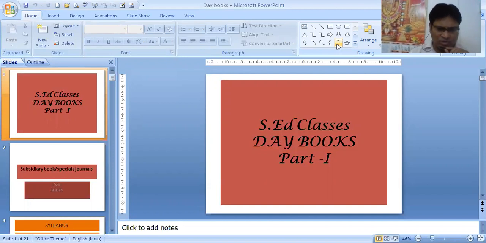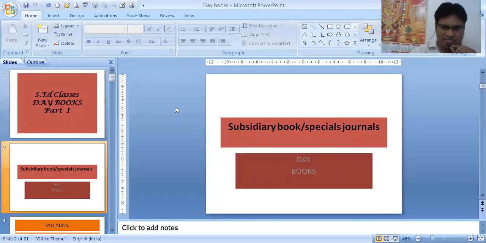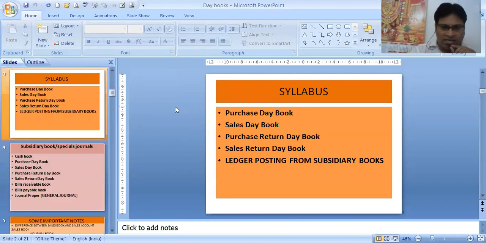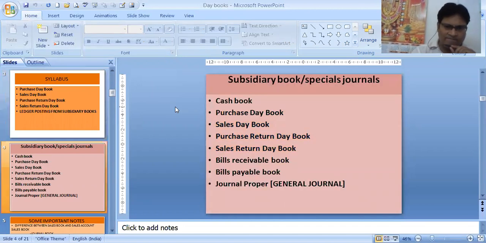These day books, cash books, and bills receivable, payable books are also known as subsidiary books or special journals. So in the special journal series, we are doing day books. Day books are of four types: purchase day book, sales day book, purchase return day book, sales return day book. And this is your syllabus. Ledger posting is also included in the day books. We will be learning all.